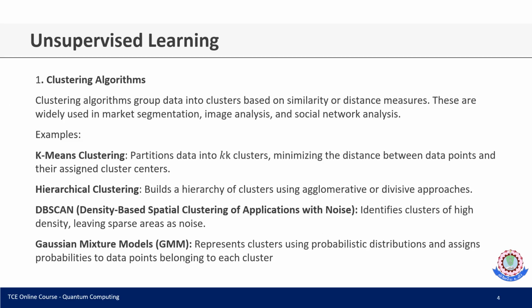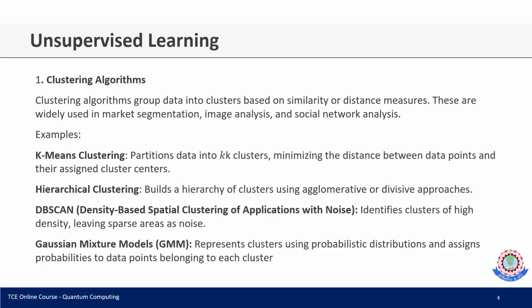In unsupervised learning, we have different kinds of algorithms. Clustering algorithms are very useful to group the data into clusters based on similarity or a distance measure. Distance measure is a very important metric to identify the different clusters, so that we can easily group the customers, for example in a product recommendation system.